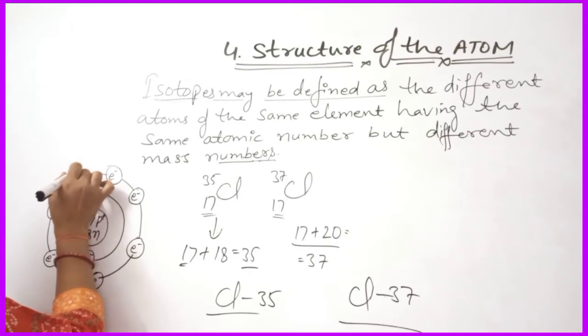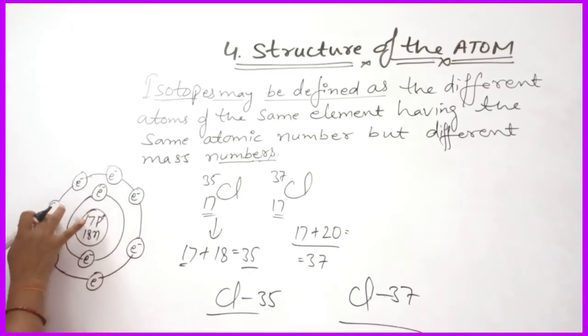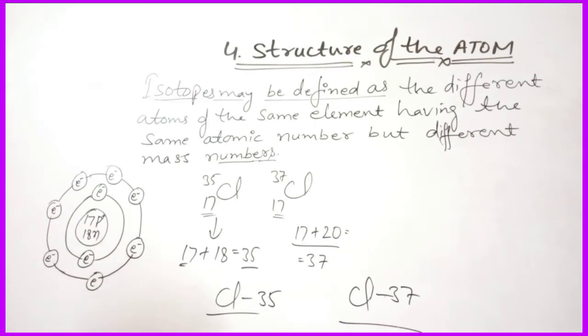So 8 electrons are present in L shell. So you can write the 8 electrons over there. Now the electronic configuration of chlorine is 2, 8 and 7.